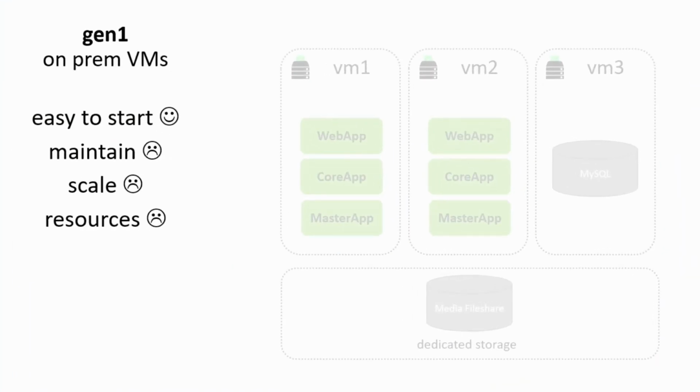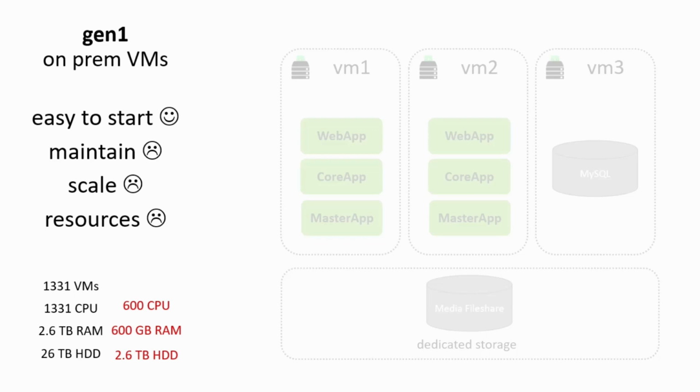And also it was not efficient how we handled the resources because we had lots of virtual machines doing basically nothing. Just to show you, for around 300 customers, we were running more than 1,000 virtual machines. But when we looked at how many resources these virtual machines actually use, the numbers we got were that basically 50% of resources are not used, and the resource usage was pretty ineffective.